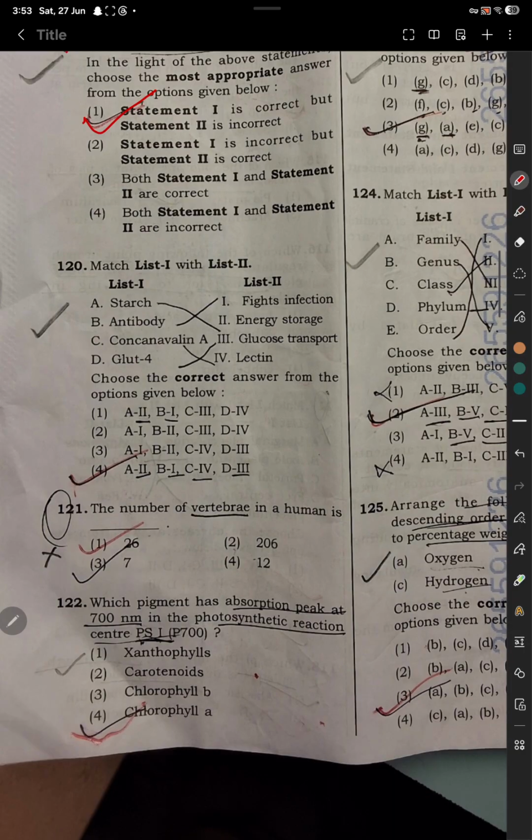Question 120. Match the following. Option number 4 is correct. A2, B1, C4 and D3.